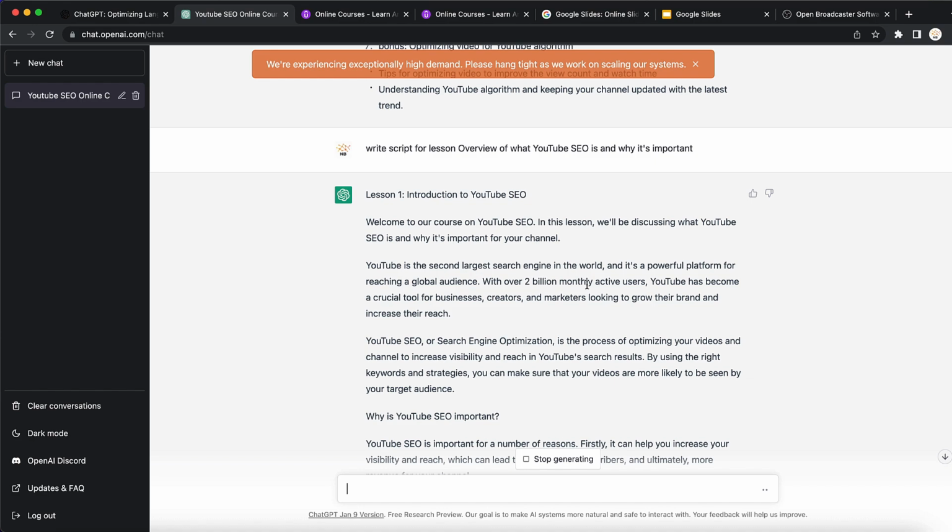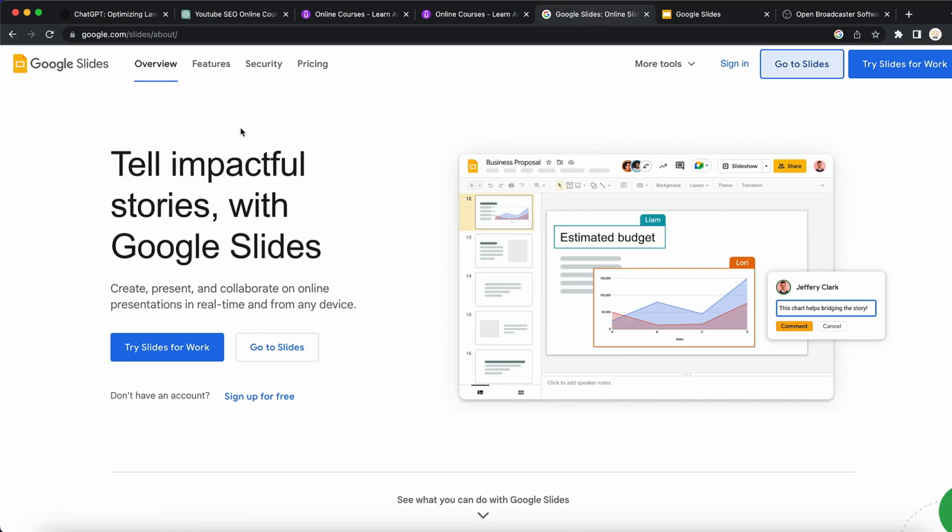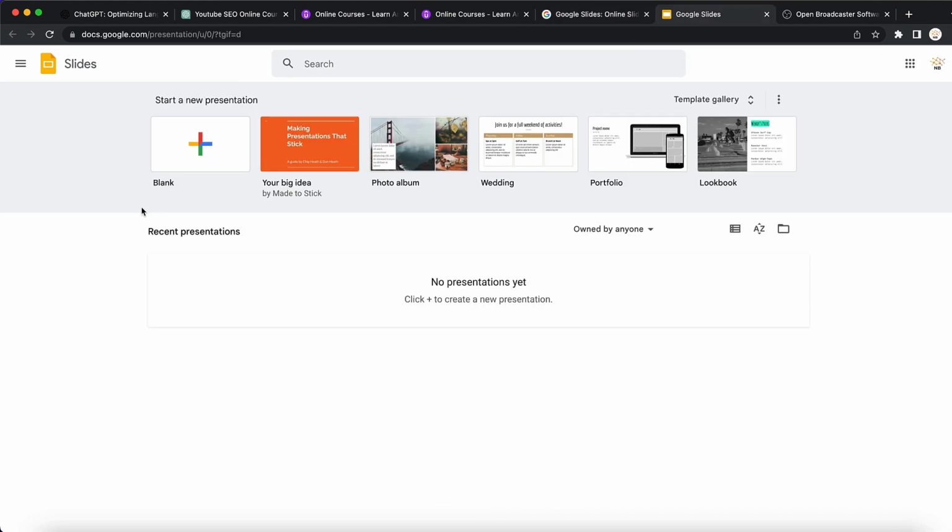Next thing that you want to do is go on Google Slides. Now I'm showing you guys these softwares because they don't cost any money, and I want to show you how to do it for free, but you can actually use Word or some different PowerPoint presentations or something like that. But I'm showing you how to do this for free. So you want to go on Google Slides, log in to your Gmail account, and once you open your Google Slides, this is how it is going to look.